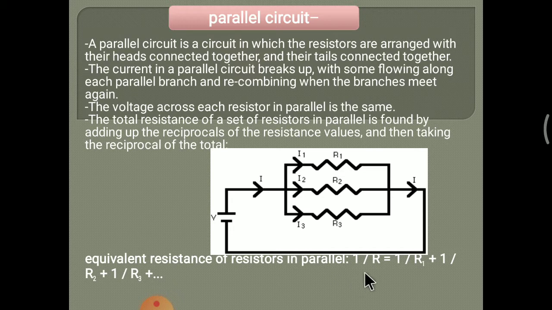Like that we can add as many branches as are in the circuit. So the equivalent resistance is 1 upon R equals 1 upon R1 plus 1 upon R2 plus 1 upon R3. This is the equivalent resistance for a parallel circuit.